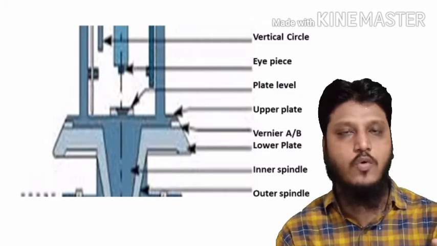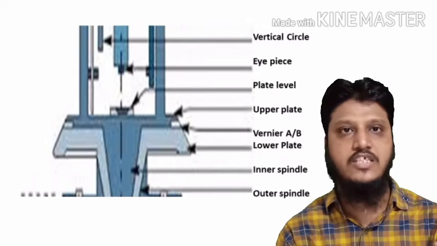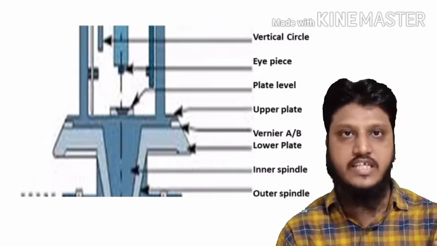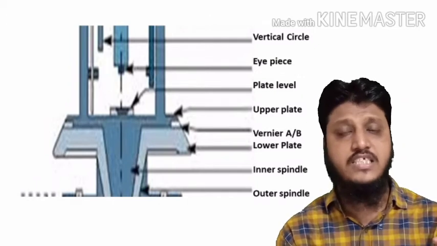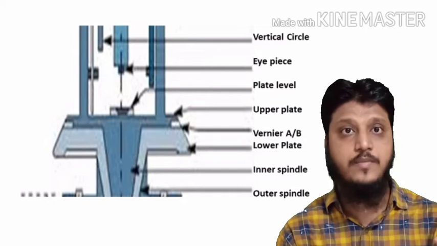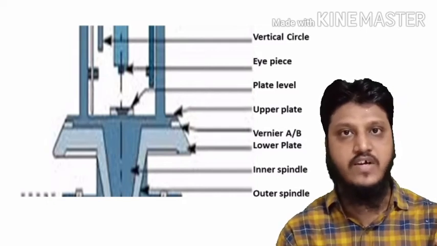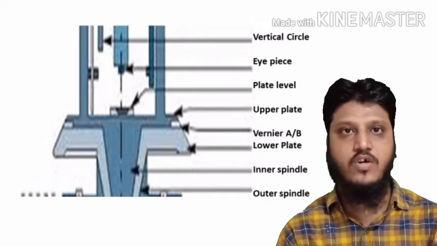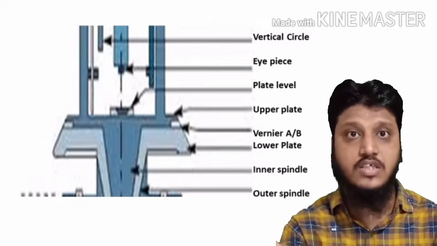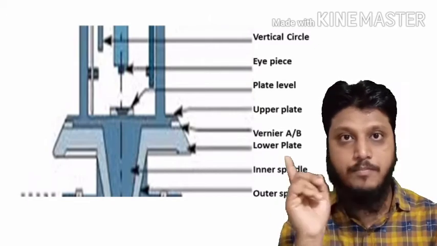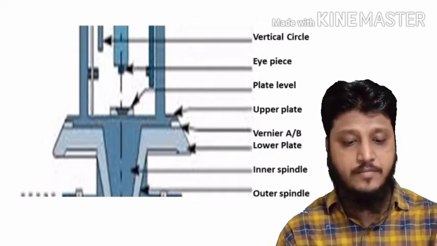Further, the lower plate. Now the lower plate of the theodolite has graduations from 0 to 360 degree. Each degree is divided into three parts, that means the least count is 20 minutes. Each degree is divided into three parts, therefore each part is of 20 minutes. 20 minutes is the least count for the lower plate, and for the upper plate 20 seconds is the least count. Okay, keep that in mind.